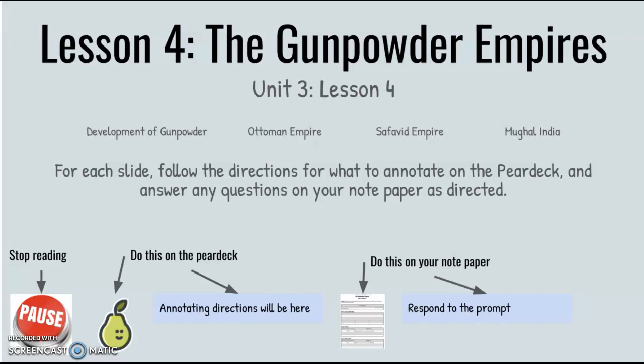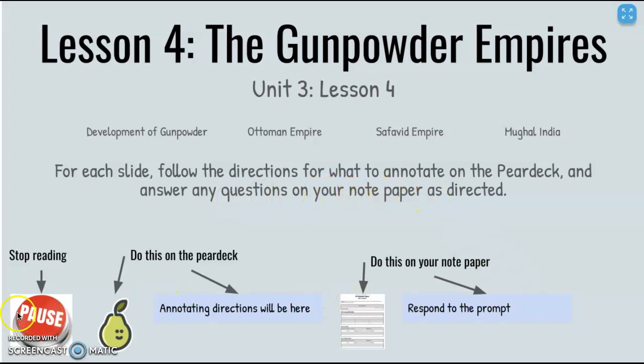In this video, I'm going to go over the slides on the Pear Deck for Lesson 4, the Gunpowder Empires. On this first introduction slide, this will tell you how to actually complete all of the activities. It says for each slide, follow the directions for what to annotate or mark up on the Pear Deck and answer any questions on your note paper as directed.